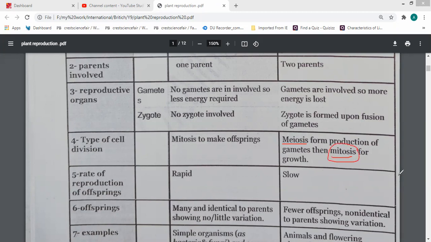The other type of division, meiosis, produces cells containing half the number of chromosomes. For example, in human beings, the total is 46, so these new cells will have just 23. This type of division is meiosis. So meiosis produces cells with the total number of chromosomes or half the number of chromosomes?